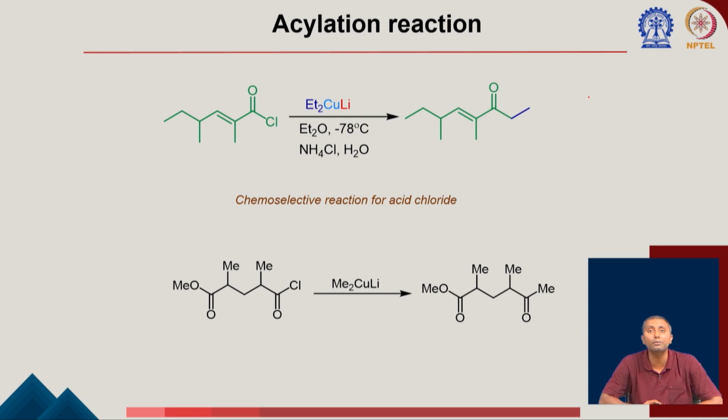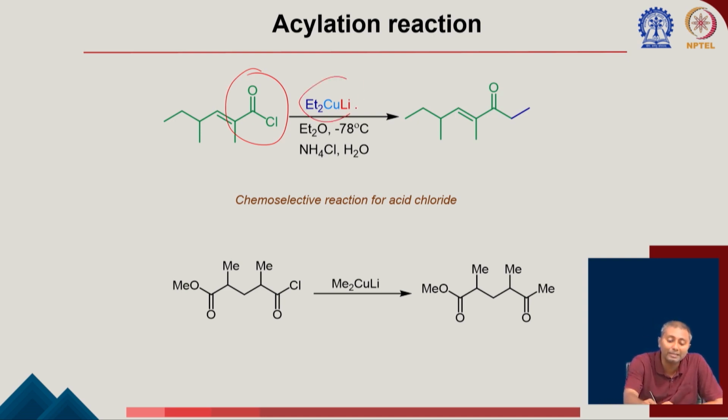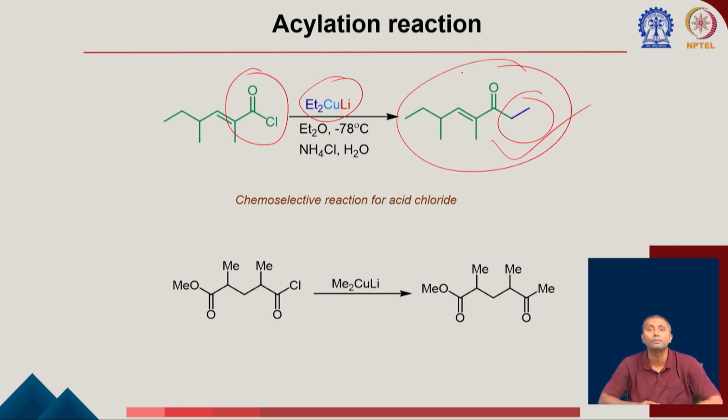Another type of reaction I should also mention is called the acylation reaction. If you have an acyl chloride, now you have learned that if you treat it with organolithium or Grignard, it is going to attack to form the corresponding ketone, and it is not going to stop there. This ketone is going to get attacked again. But if you have this organocopper reagent, then there is an advantage here. Using organocopper, you are able to introduce the alkyl group comfortably to form the ketone, and this is not going to be attacked again by the organocopper.